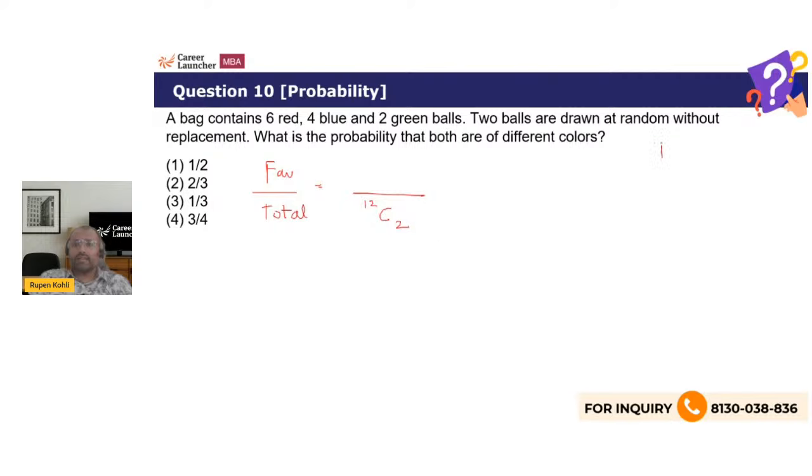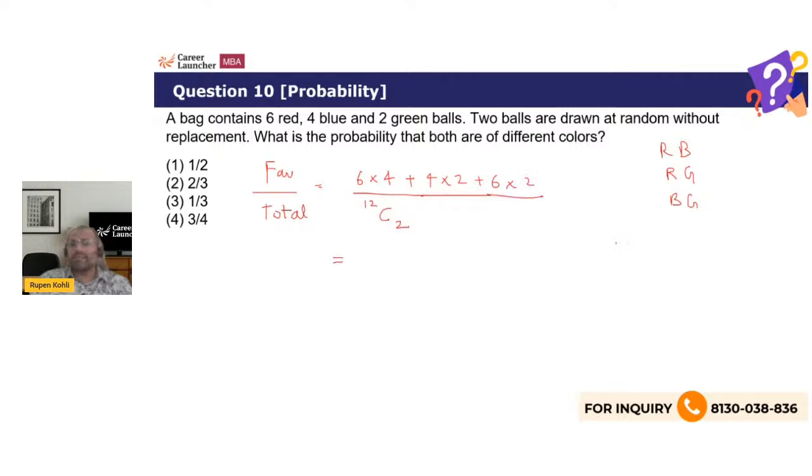You can select either red and blue, or you can select red and green, or you can select blue and green. So red and blue, how many ways can you do? 6 into 4 ways. 6 ways to select the first ball, 4 ways to select the second one. 6 into 4 plus 4 into 2, blue and green, plus 6 into 2, red and green. So that's your value.